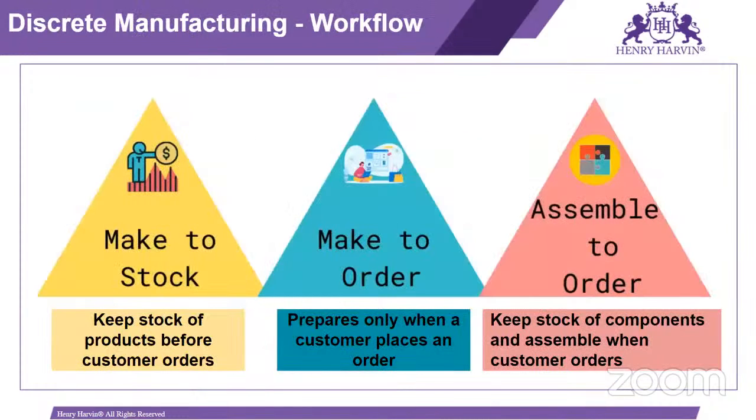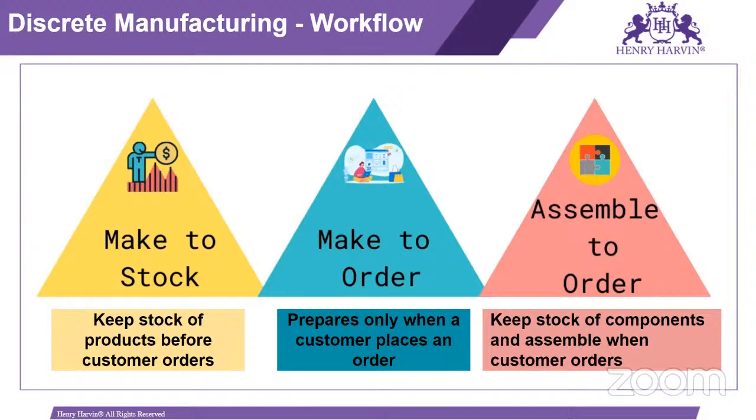Then in discrete manufacturing, we have three processes: make to stock, make to order, and assemble to order. Make to stock is keeping stock of product before the customer order. So in make to stock, based on the forecasting, we can manufacture the material, and when we get the sales order, we can issue the material to the customer.